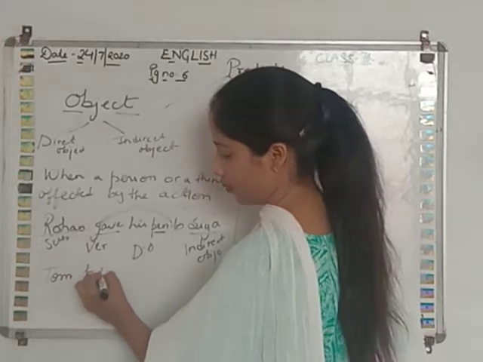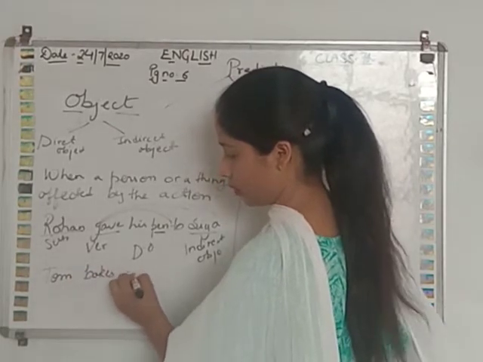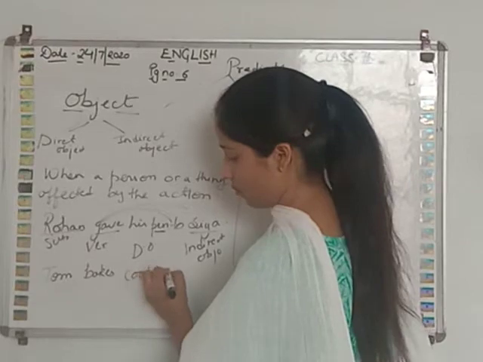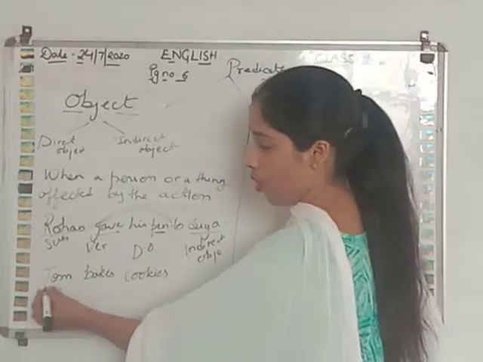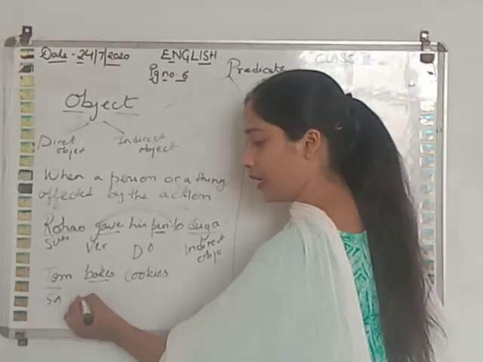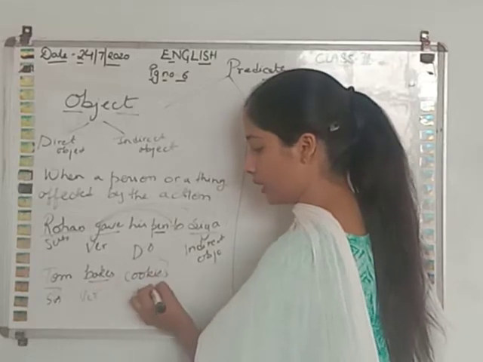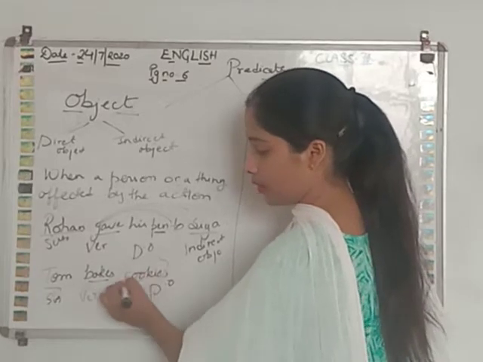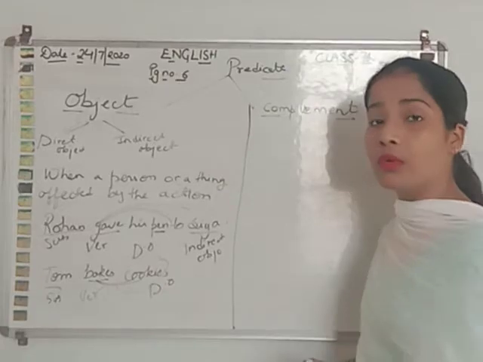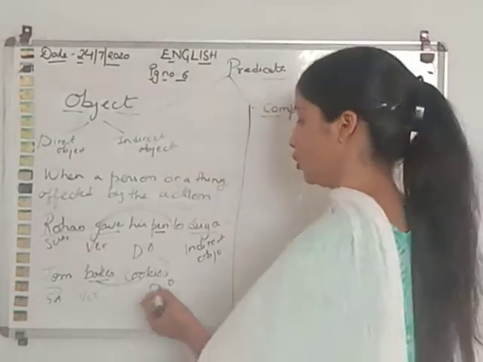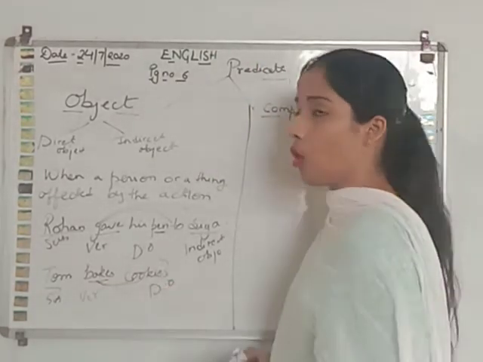Now the next sentence is: Tom bakes cookies. Tom is the subject over here. Bakes is the verb. Cookies is a direct object, because cookies are affected by the baking process. So cookies is the direct object.